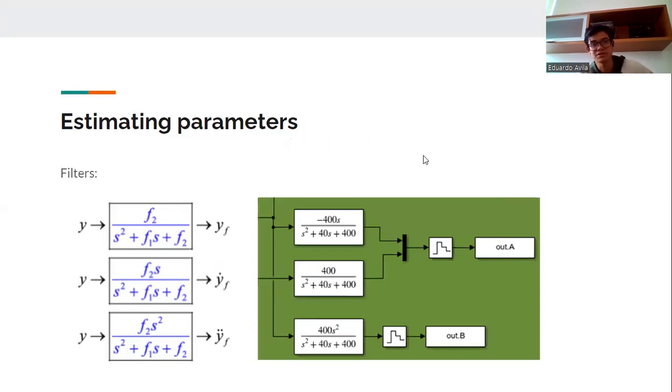By the way, for the parameter estimation, we use some FIR filters that are determined by the following form, in which we are trying to get the acceleration and the velocity by the least squares method. On the right side of the screen, we can see that we are implementing those filters to obtain output A and output B.